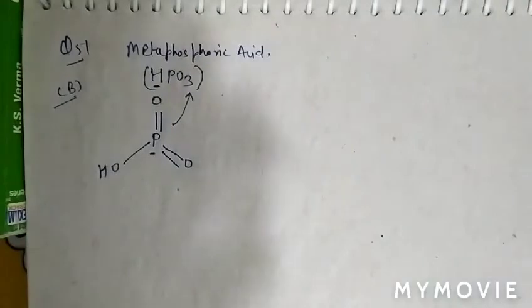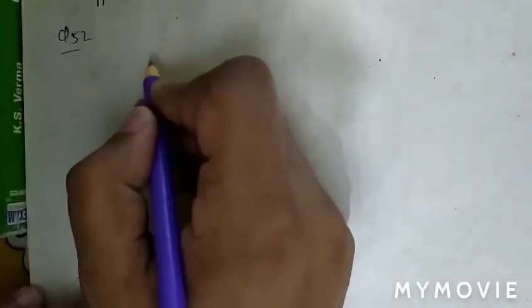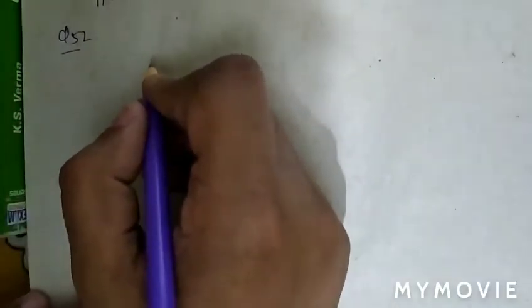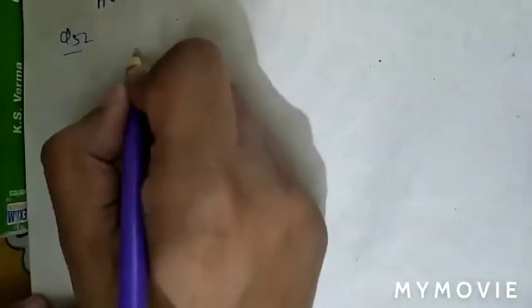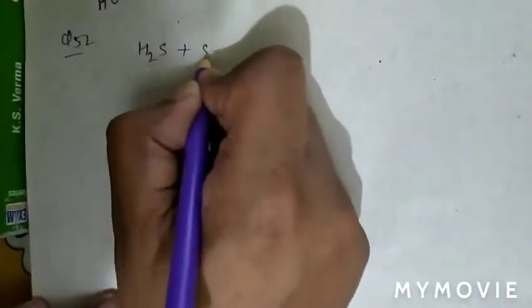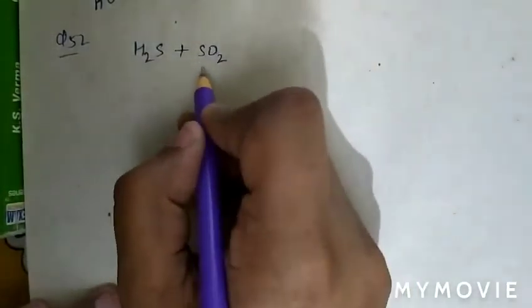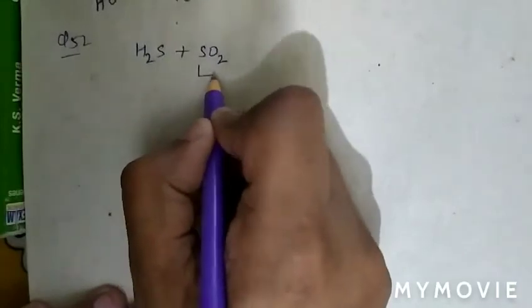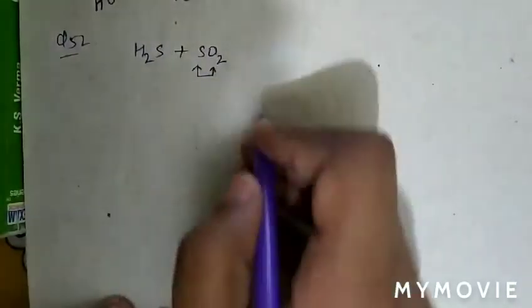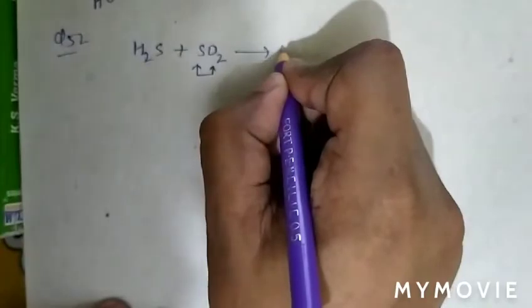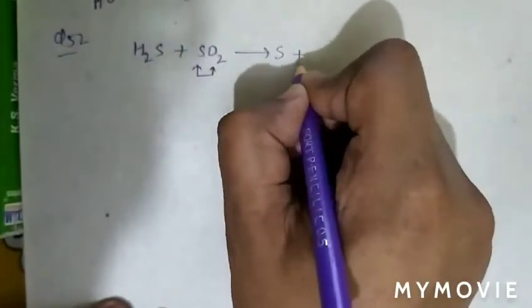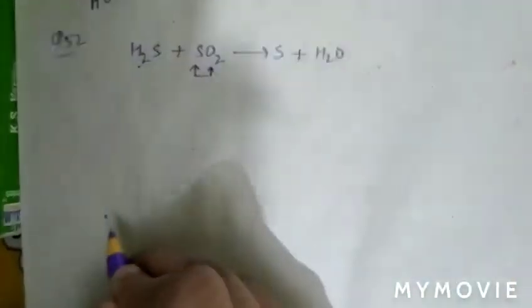See question number 52. In question number 52, what is given there? When SO2 is passed through acidified solution of H2S. As we know that sulfur dioxide will get converted into sulfur, and H2S gets converted into H2O.